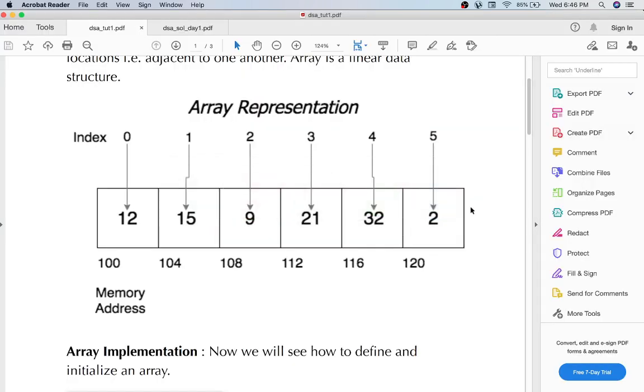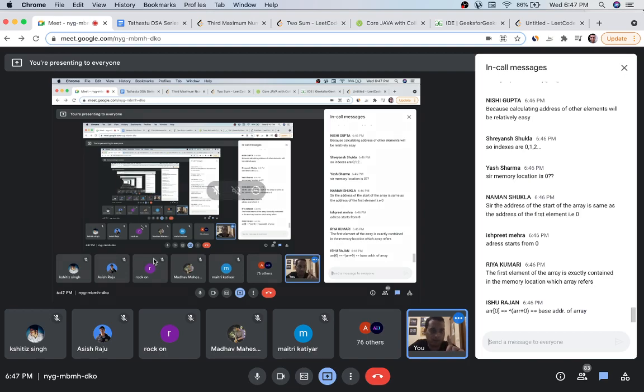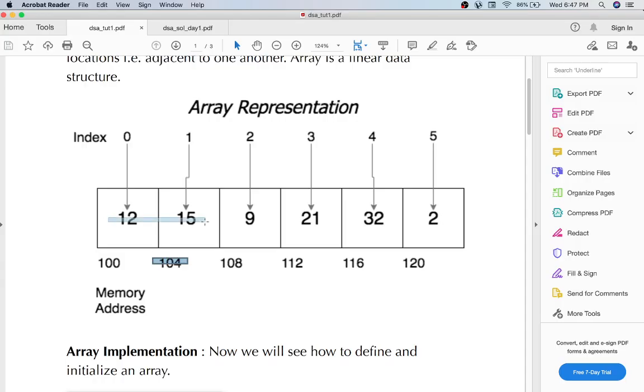Let's see with an example. Let's say we are here at position 100. If I want to find the next element, how will I find it? You can see this is the array, and this is the position where the value is. If I want to reach from 100 to 104, we are skipping one block. If I want to reach from 12, the base, to 9, I am skipping 2 blocks.